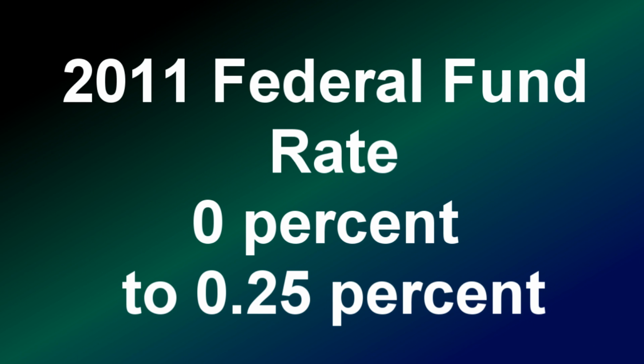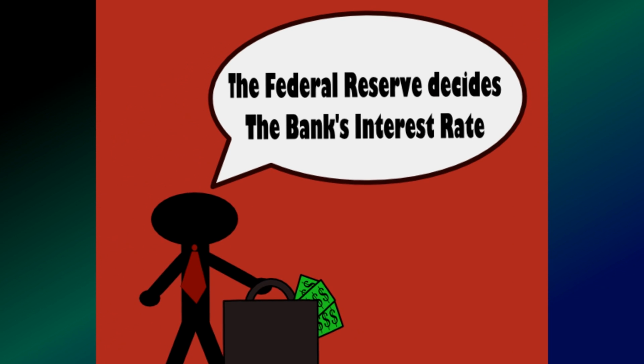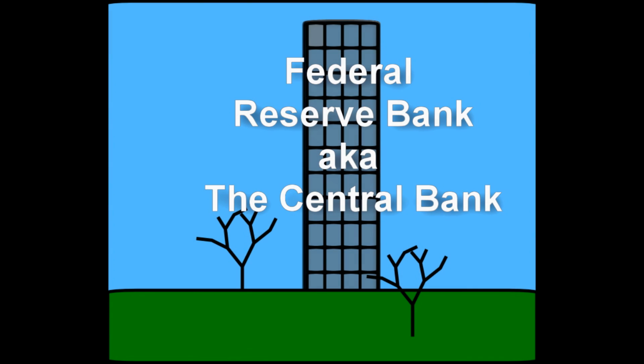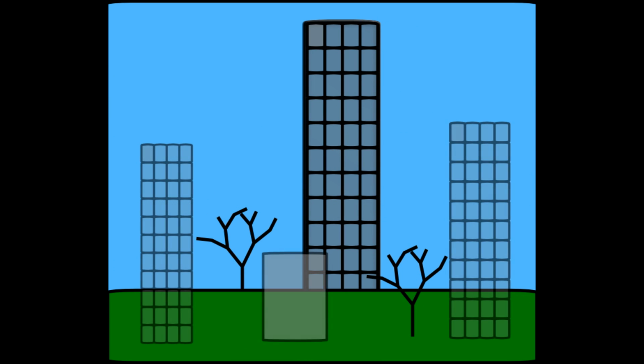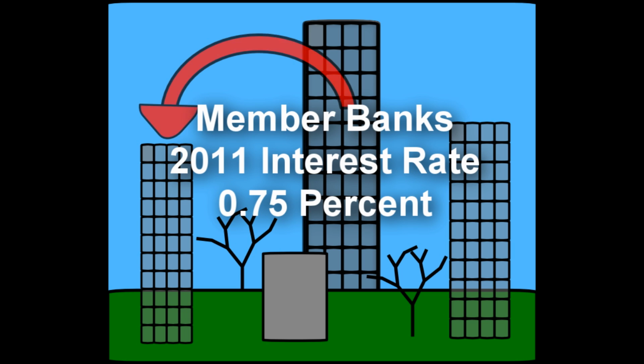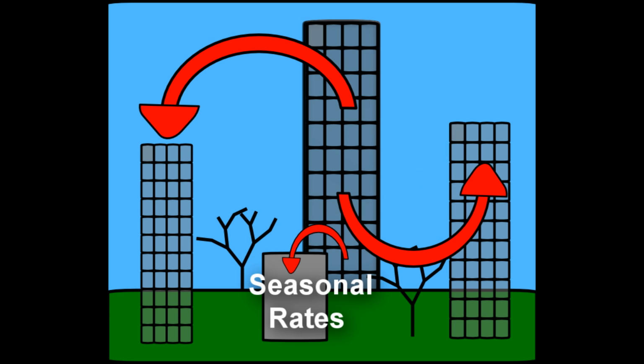That rate is currently in a range between 0 and 0.25%. The discount rate is the Federal Reserve's primary interest rate. This is the rate that the Federal Reserve, also known as our central bank, charges member banks. Unlike the federal funds rate, the Federal Reserve Bank has absolute power in determining this interest rate. The current primary rate for the member banks is 0.75%. Banks that are not eligible for this primary rate are charged 1.25%. A third seasonal rate is for small depository institutions that need to meet seasonal requirements.